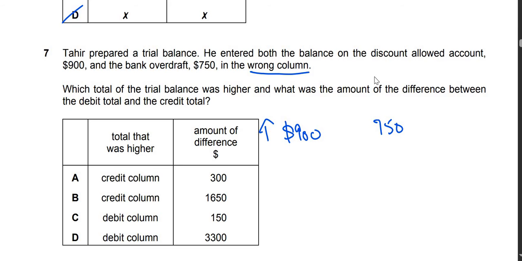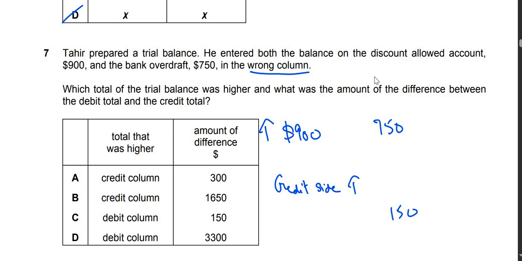Since the overdraft of 750 was posted on the debit side instead of the credit side, the debit side has 150 less, plus the credit side has 150 more, resulting in a difference of 300.